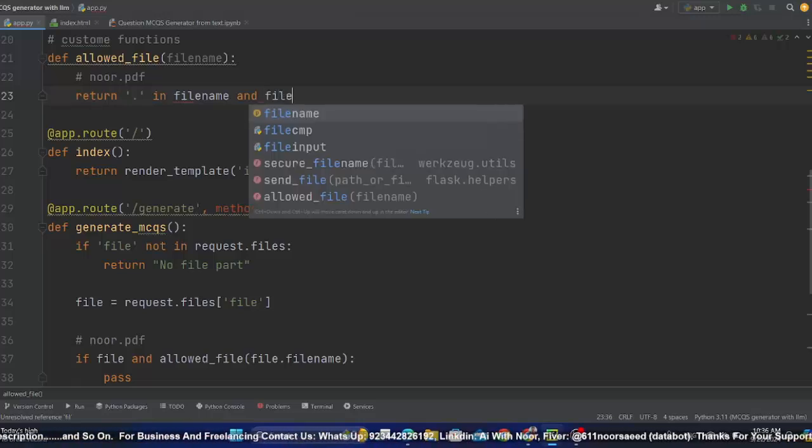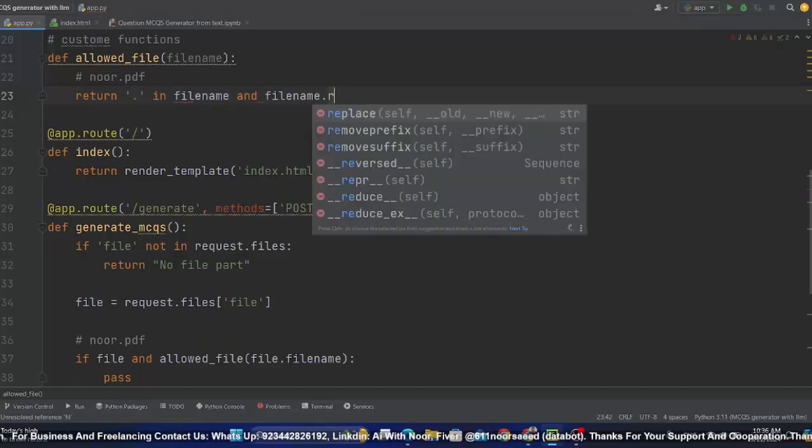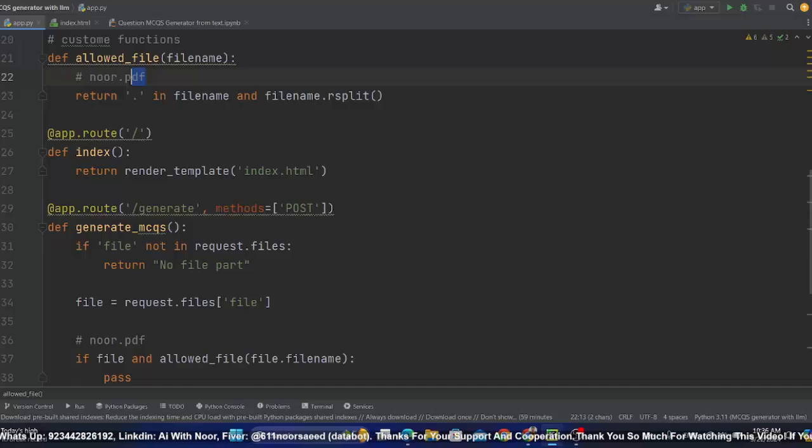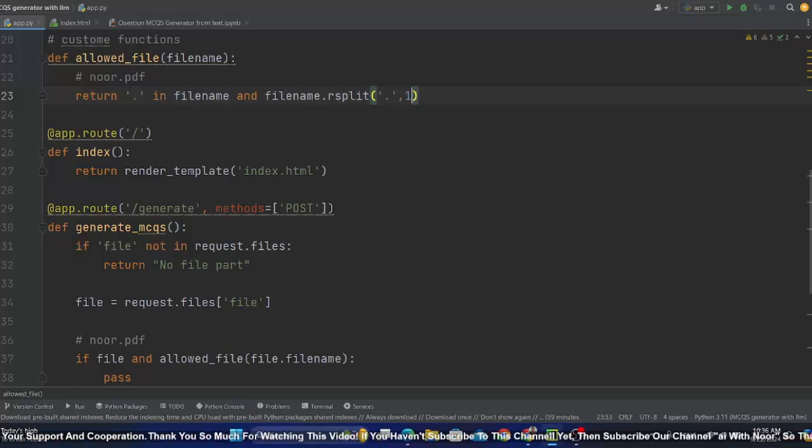So I will also check on rsplit because I'm interested in this part. So in rsplit I will pass dot and one index. This part is on 0 index, this part is on 1 index. So I am totally splitting this part right here. Secondly, I am getting the right part on 1 index. I hope you get the idea.